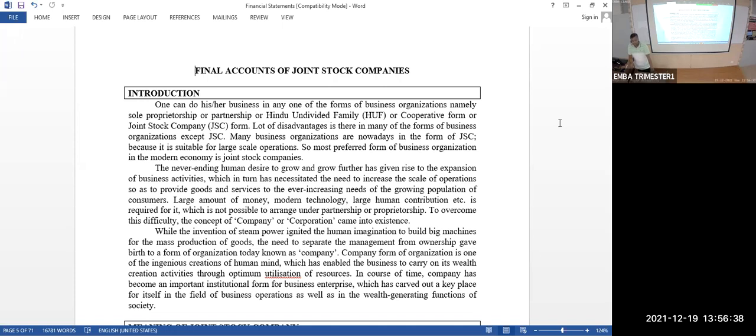Now, if the company says, "Sir, I can allow my shareholders to buy and sell my shares without my knowledge. It is between them, let them do it," those companies are called public limited companies. Again, all public limited companies need not be listed companies. I am allowing my shareholders to buy and sell the shares without my knowledge and permission, but I don't want them to do it on the stock exchange. Let them do it on their own.